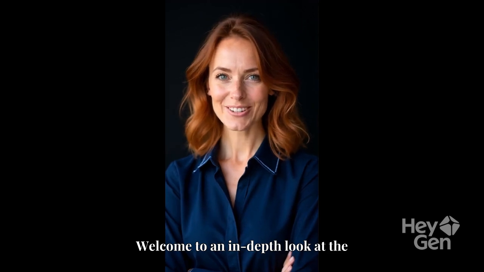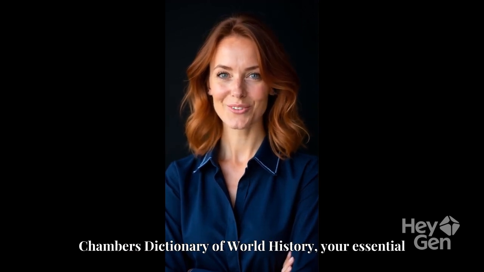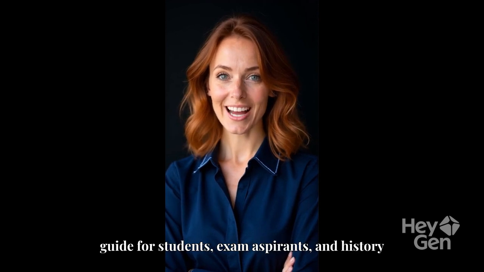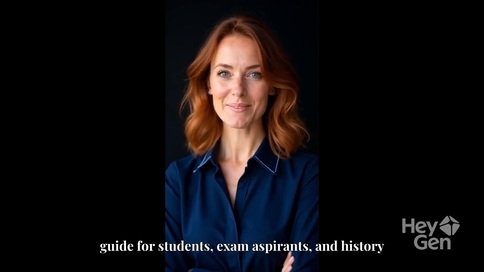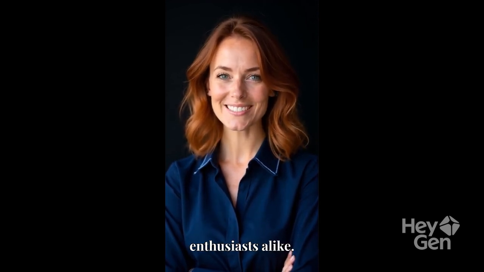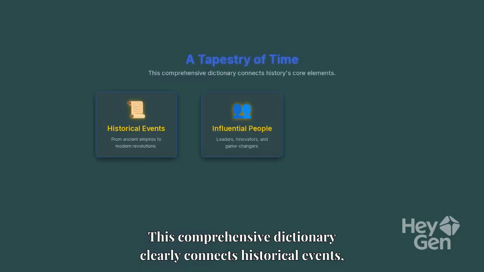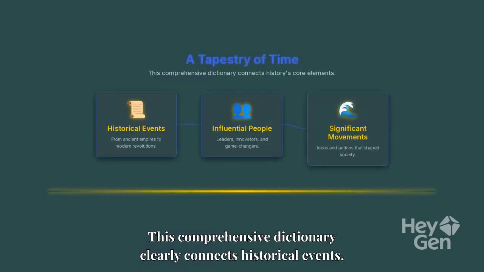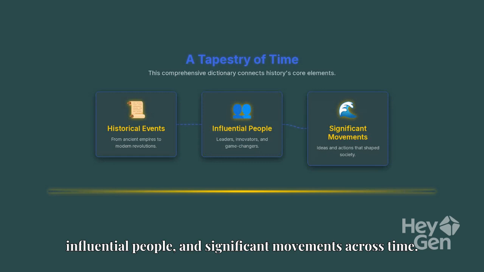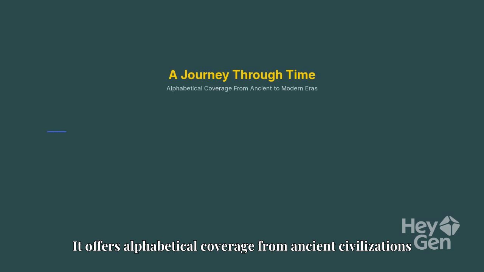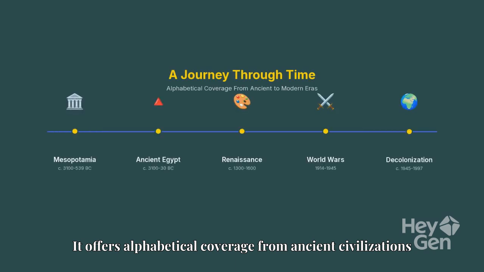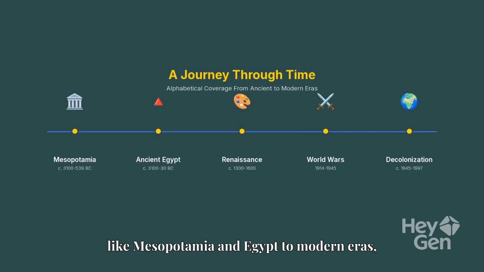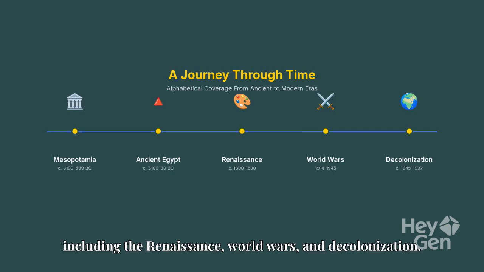Welcome to an in-depth look at the Chambers Dictionary of World History, your essential guide for students, exam aspirants, and history enthusiasts alike. This comprehensive dictionary clearly connects historical events, influential people, and significant movements across time. It offers alphabetical coverage from ancient civilizations like Mesopotamia and Egypt to modern eras, including the Renaissance, World Wars, and